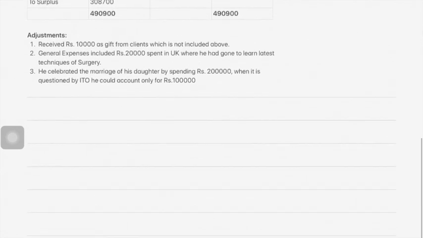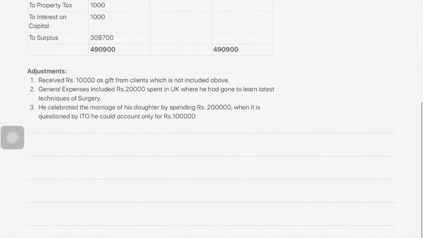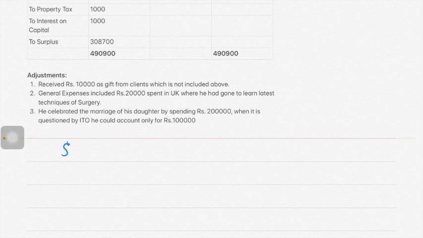So now let's solve the sum. Computation of income from profession.